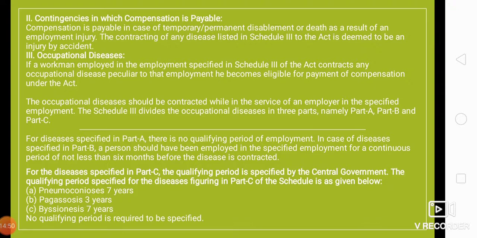These are the qualifying periods which are specified by the central government, right? That is pneumoconiosis for 7 years, pagasosis for 3 years, bisonosis 7 years, right? Let's move further.